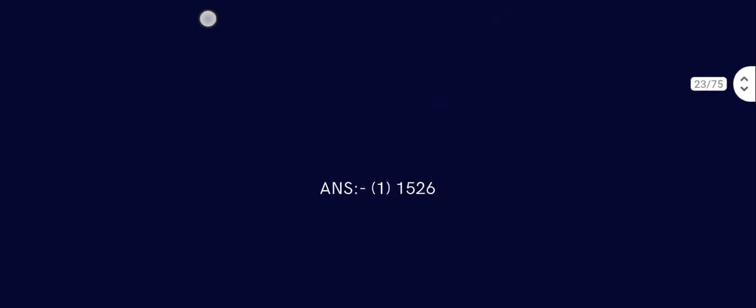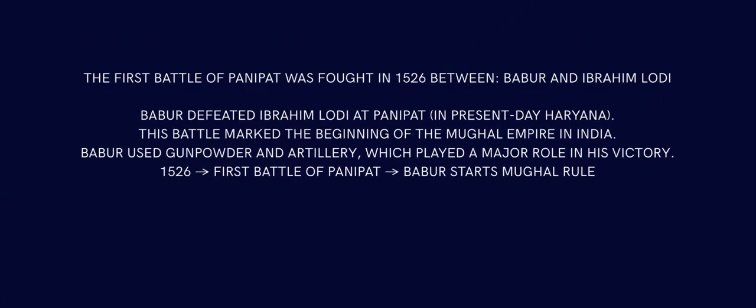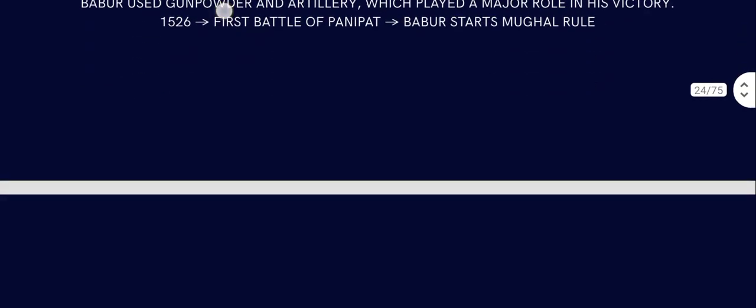Then comes question number 9. The first battle of Panipat was in 1526. It's a simple one. This series is a bit easier, but we will go to harder stuff. The first battle of Panipat was fought in 1526 between Babur and Ibrahim Lodi. Babur defeated Ibrahim Lodi at Panipat in present-day Haryana. The battle marked the beginning of the Mughal Empire in India. Babur used gunpowder and artillery, which played a major role in his victory. 1526, First Battle of Panipat, that's when Babur started Mughal rule.